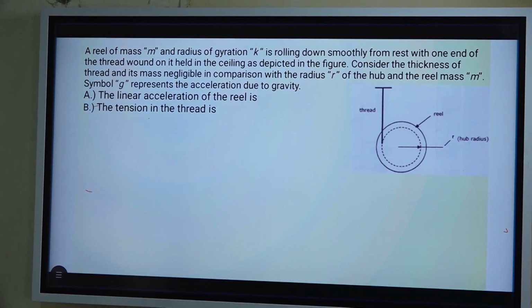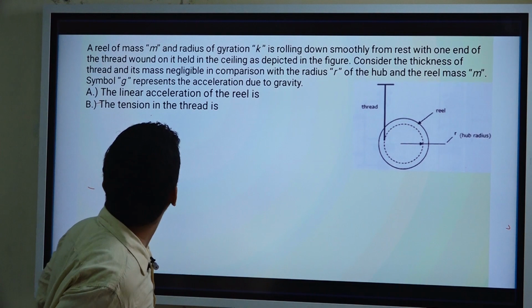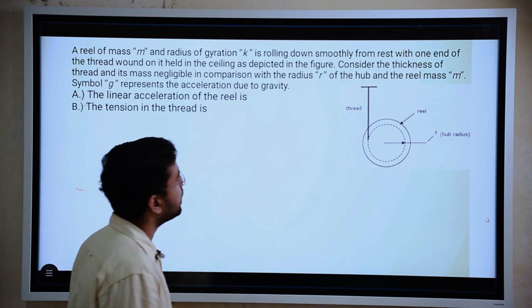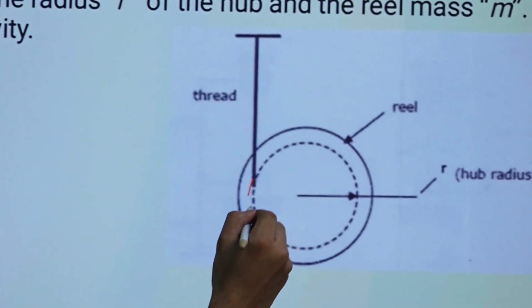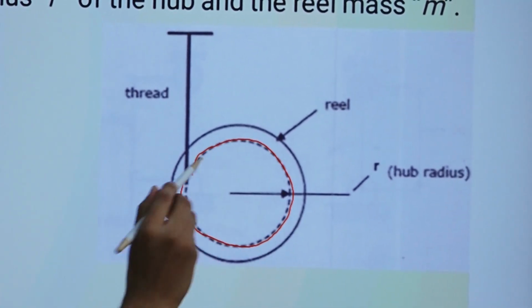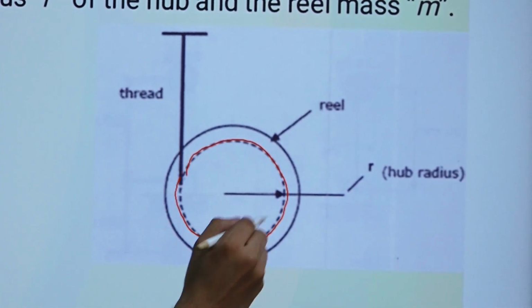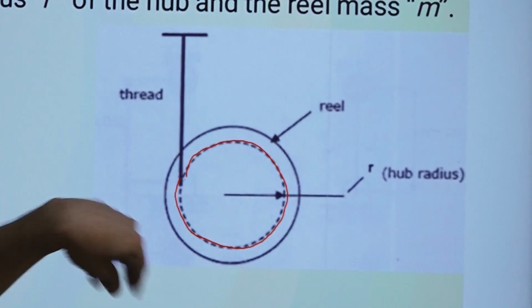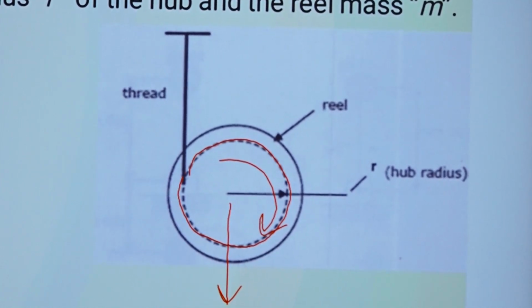So a reel of mass m and radius of gyration k is rolling down smoothly from rest with one end of the thread wound on it held to the ceiling, as depicted in the figure. So we have this disc-type object, and there is a protrusion in the disc. Around this protrusion we have the string wound, and it is just getting opened. So what is happening is this string is opening and the whole mass is falling down with a pure rolling condition.